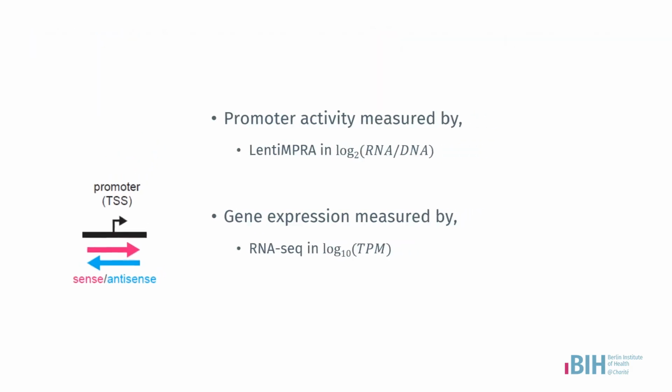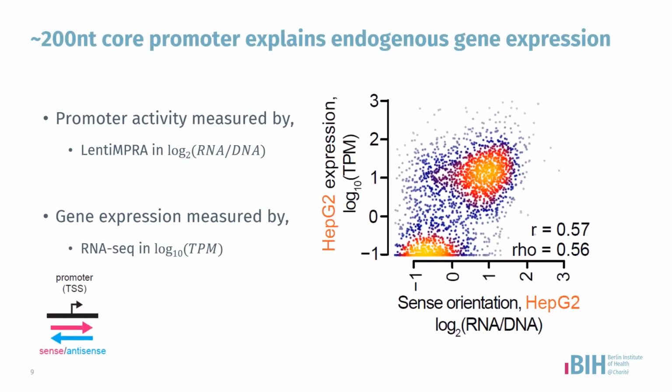And to our surprise, despite relating to a very short promoter definition, the 200 base pair core promoters strongly recapitulated endogenous gene expression levels with 57% Pearson correlation in HepG2, and we observed a similar percentage in the other two cell types as well. These findings are consistent with prior models which showed that the core promoters centered at the TSS possess weak cell type specificity, are information dense, and could strongly predict gene expression levels.